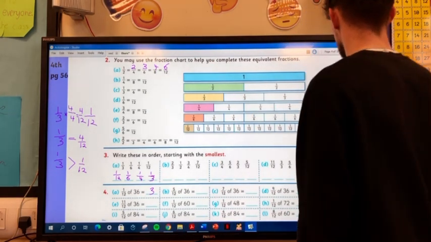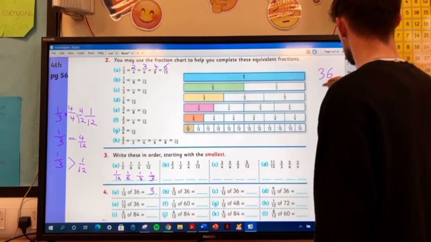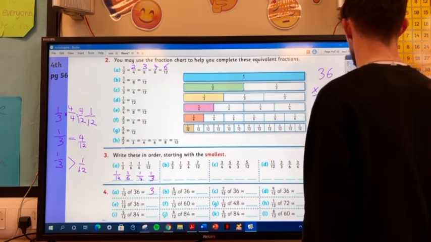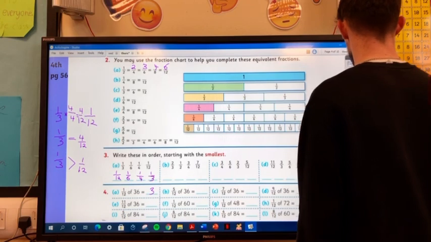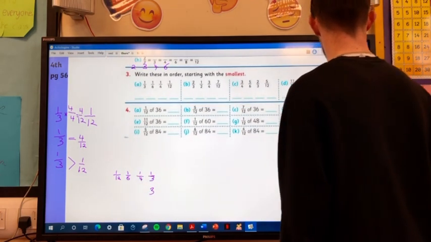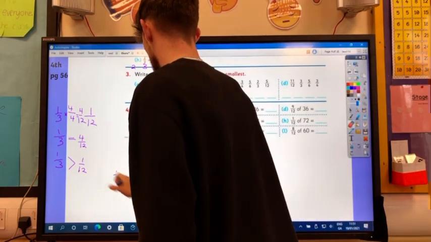Okay, so we do this together. So 36 by 5. Actually, we'll do it the fraction way properly. So I'll show you how I want you to do this.